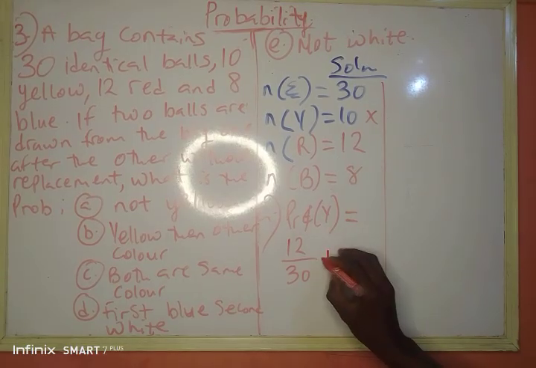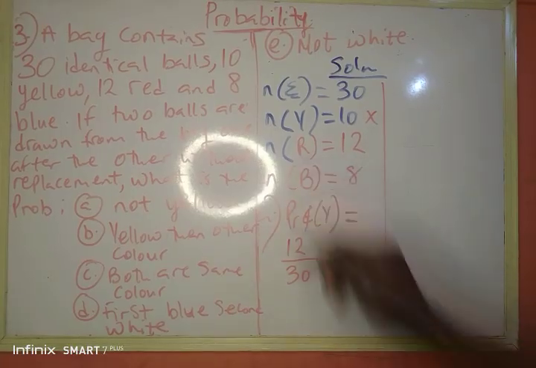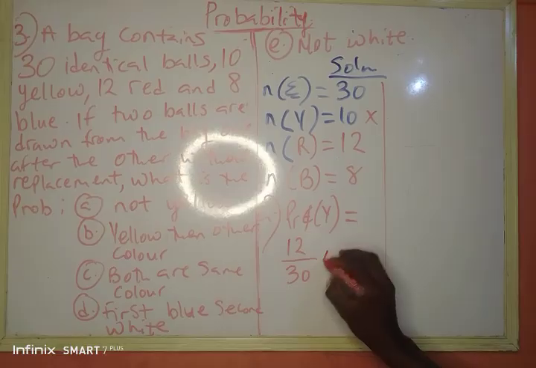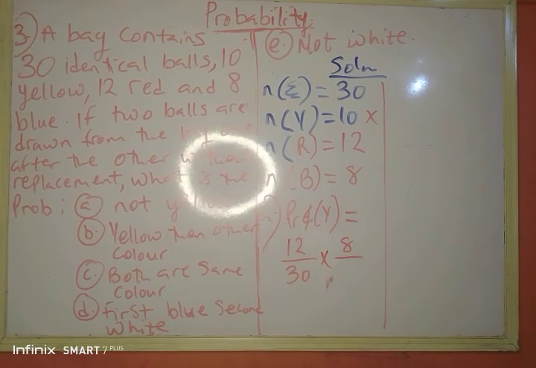Or... do you get that? That's not all. I'm drawing one after the other. Let's assume I pick red first, and I pick the second one. I have blue for the second. That's 8 over, is it 30 or 29?